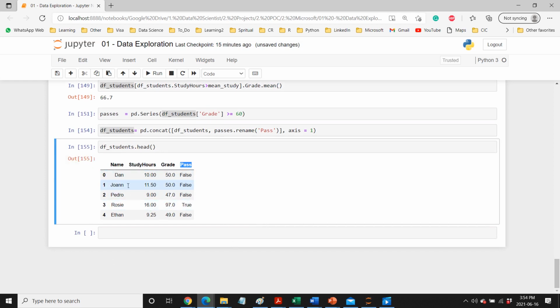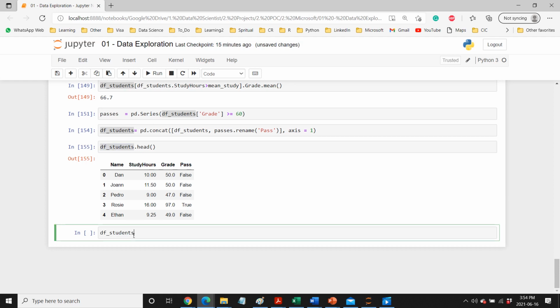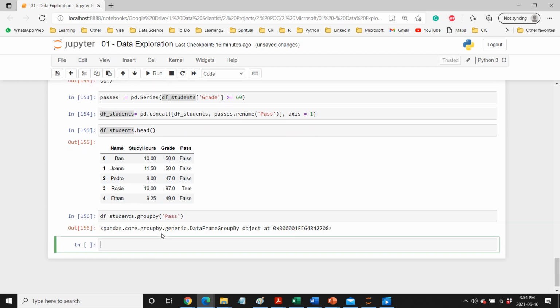So now we have a list of students and their study hours, their grade, and whether they pass or fail. If you are coming from a SQL background, you may have used a very important function called group by. The same thing we have here as well. So we can use group by, and then you provide the name of the column. Here let's see, out of pass and fail, so we can just use pass fail.